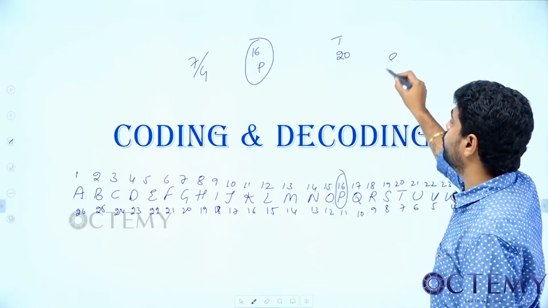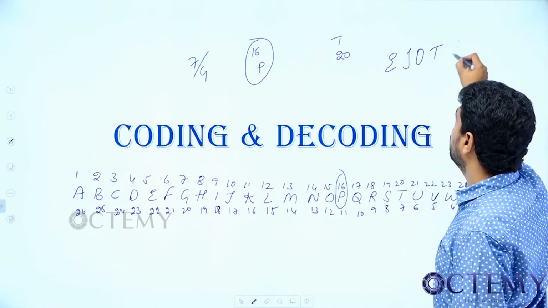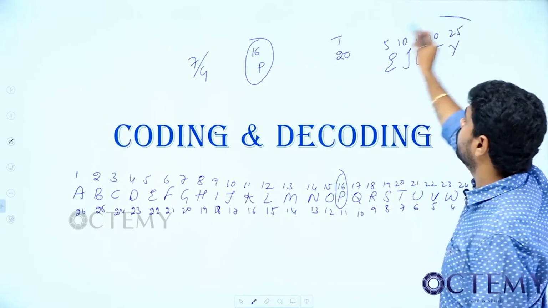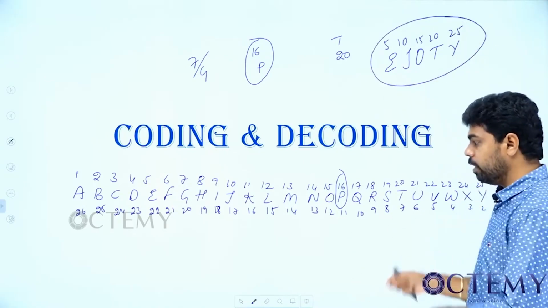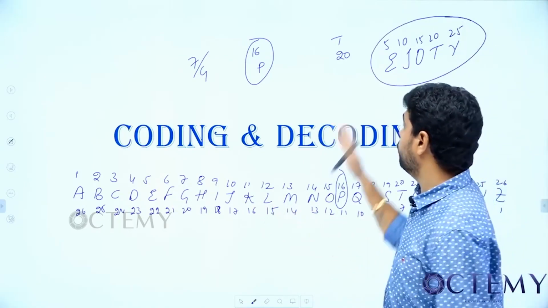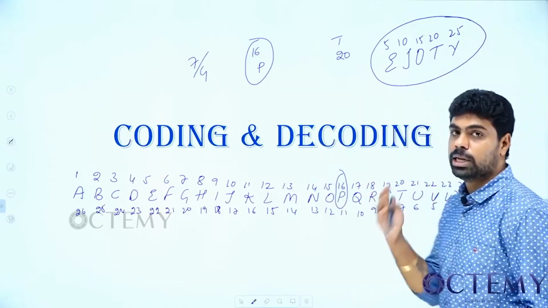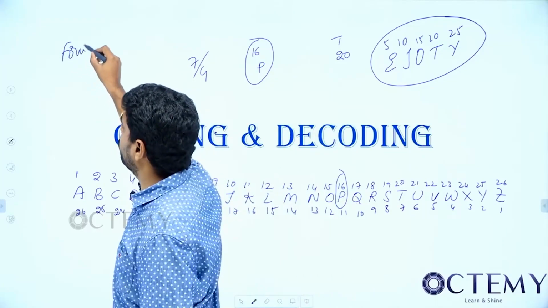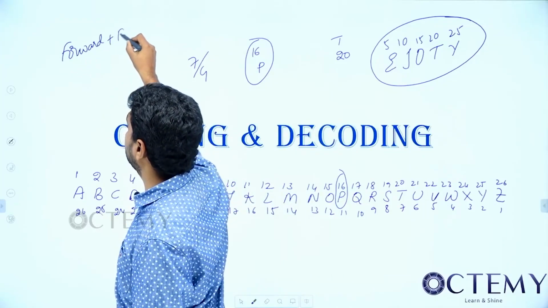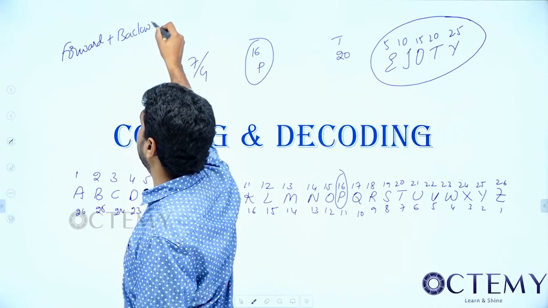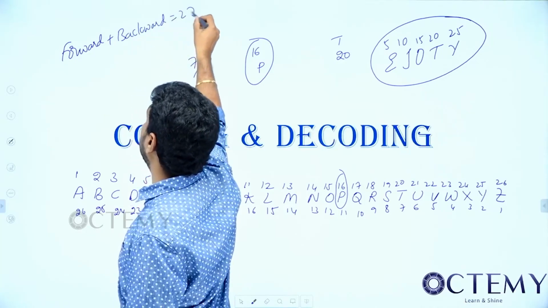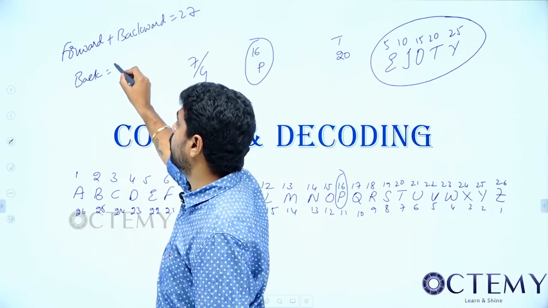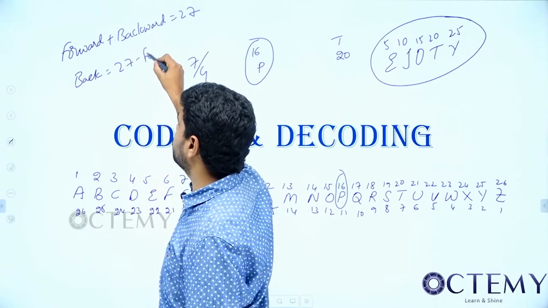Again I told you people to remember E Jyoti: E Jyoti is 5, 10, 15, 20, 25, all 5s. If you remember this, you can easily calculate in the mind itself what falls in between. Forward plus backward numbering together will be 27, so backward is 27 minus forward.